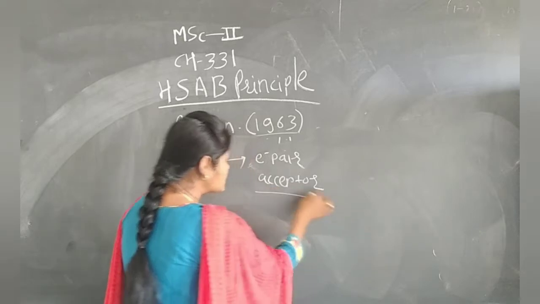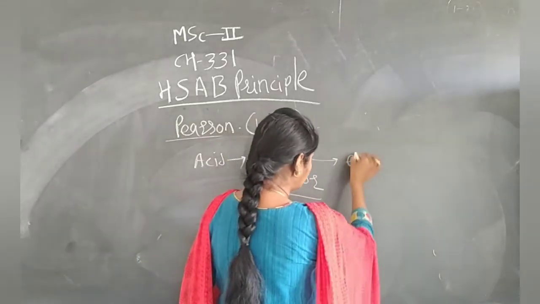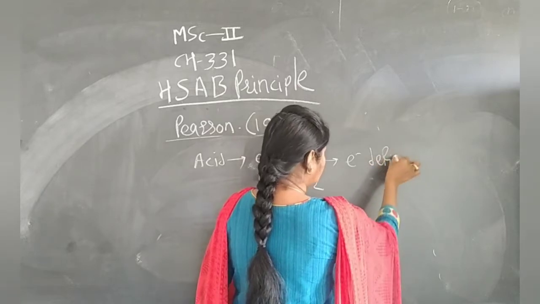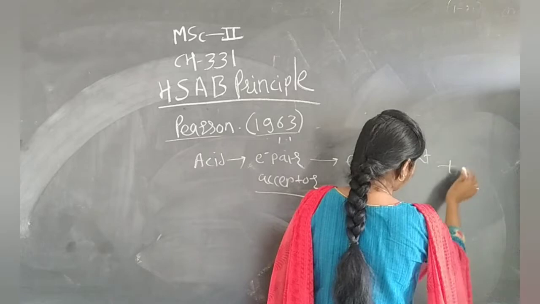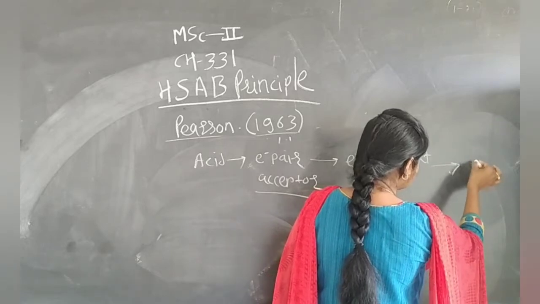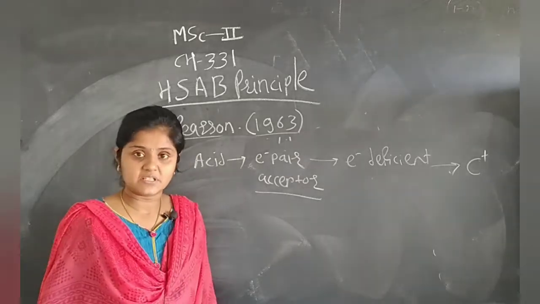The species which is capable of accepting an electron pair is definitely electron deficient, means we consider it as a cationic species.